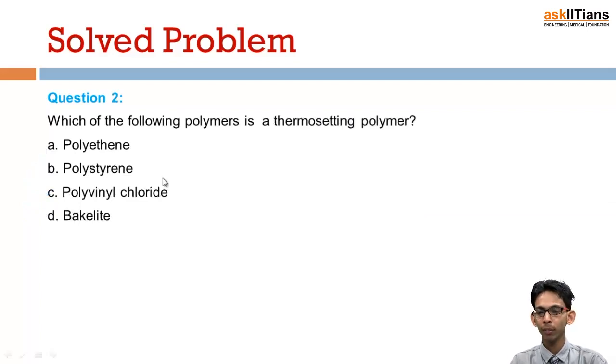Next is, which of the following polymers is a thermosetting polymer? It is directly based on the knowledge of facts: bakelite, or formaldehyde phenol resin, which is also known as bakelite. So it is a thermosetting polymer. On heating it becomes hard. Polythene, thermoplastic. Polystyrene, thermoplastic. Polyvinyl chloride, these are all thermoplastic. They become soft on heating and become hard on cooling. So the correct option here is bakelite.